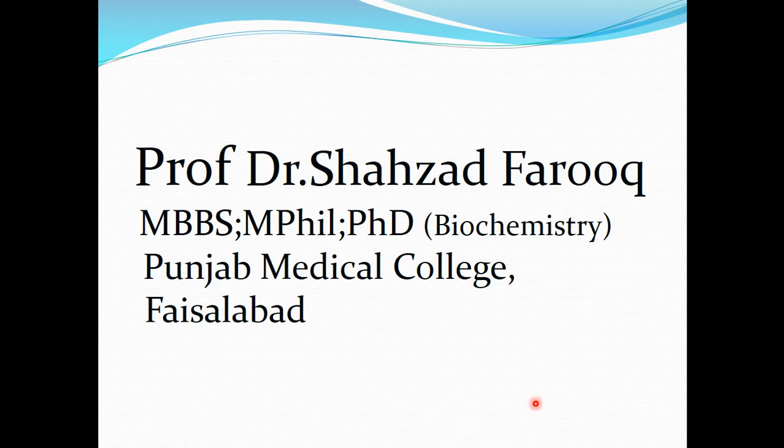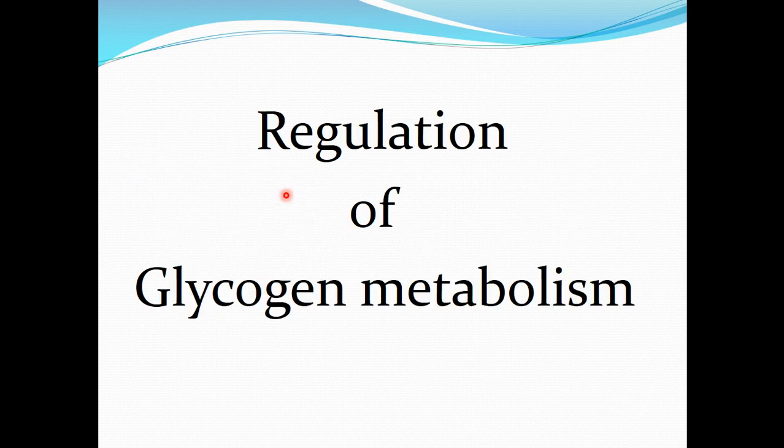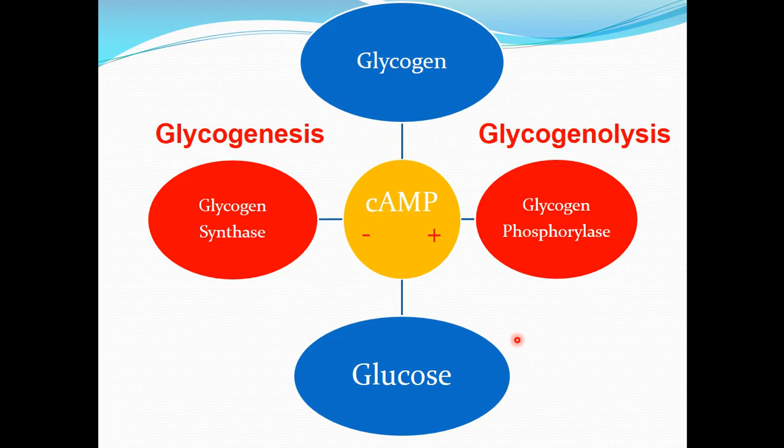Today we are going to discuss regulation of glycogen metabolism. And this is a continuity of our previous lectures in which we discussed glycogenesis, that is the biosynthesis of glycogen from glucose, and glycogenolysis, which is the breakdown of glycogen into the glucose.